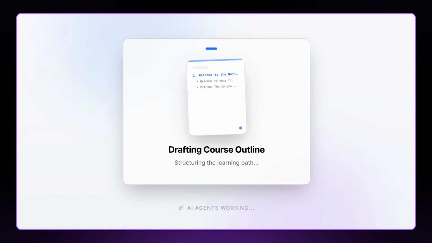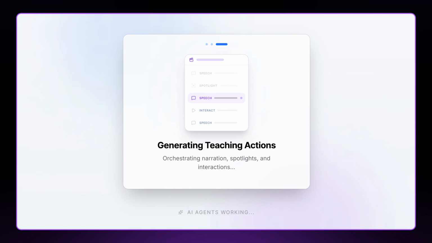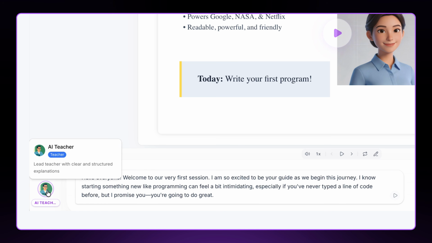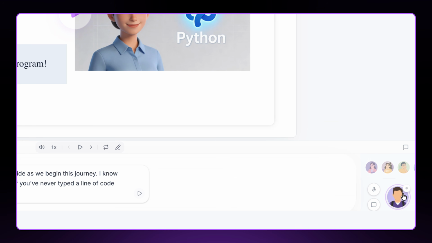Okay, so after this, simply hit the enter classroom button and you will see what happens. The AI agents will start planning the content for your course, figuring out what should be taught first, what comes after. It will also plan the slides, quizzes and interactive lessons. And in just a few seconds, the entire course is ready. Down below on the left, you can see the AI teacher and on the right, you can see all your classmates and of course yourself.